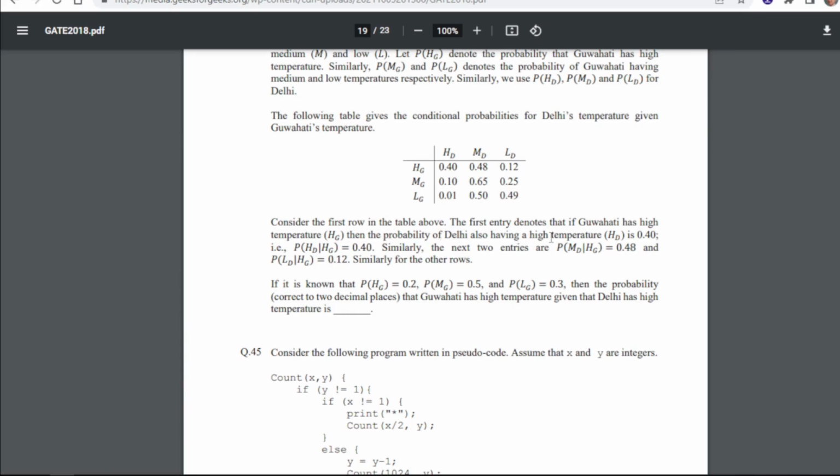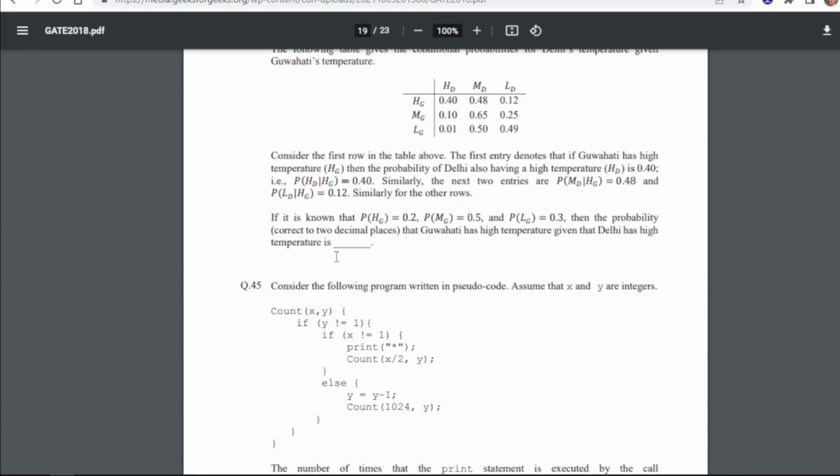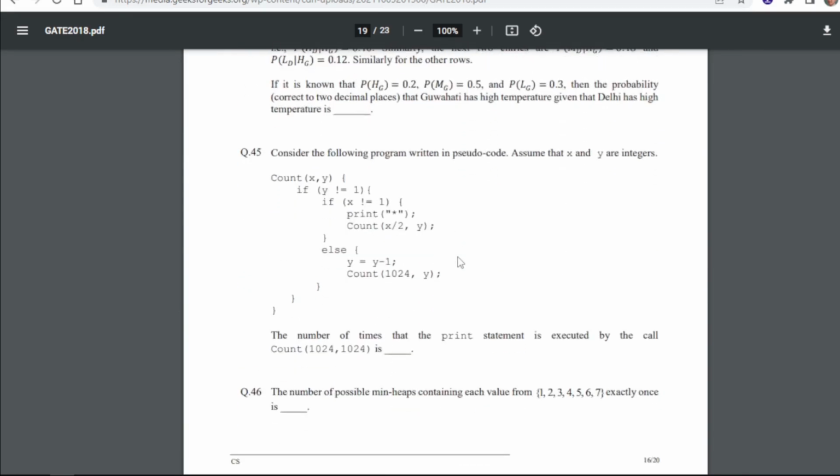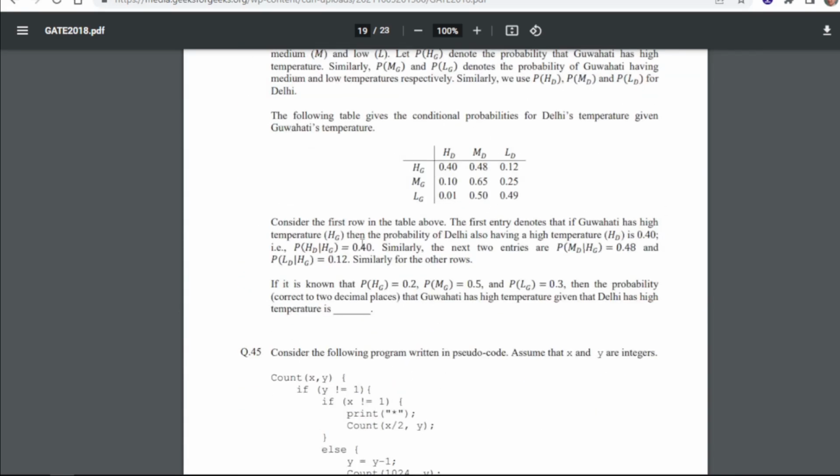Now consider the first row in the table above. The first entry denotes that if Guwahati has high temperature Hg, then the probability of Delhi also having a high temperature Hd is 0.40. So that is this one. Similarly, the next two entries are this one and this one. Similarly for the other two rows. If it is known that PHG is equal to this, PMG equals this, PLG equals this, then what is the probability that Guwahati has high temperature given that Delhi has high temperature? So for 44 our answer is 0.60, as this is a numerical type question, right? So you will have to write that.